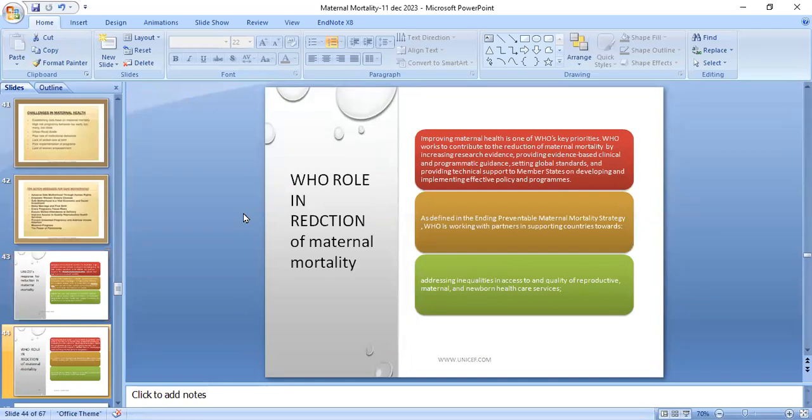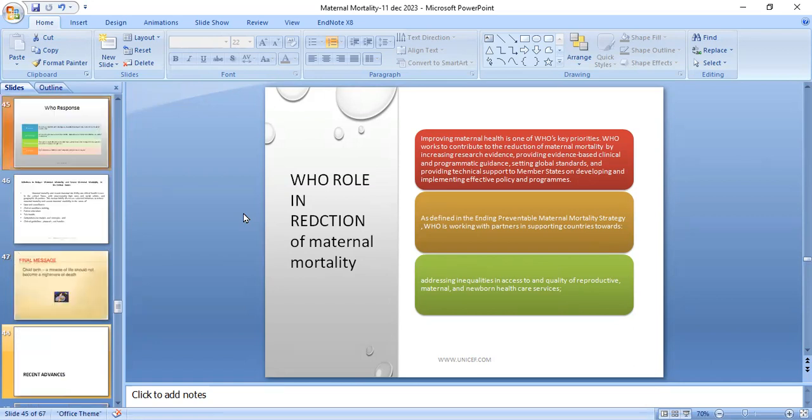The next one is the WHO role in reduction of maternal mortality. Improving maternal health is one of the WHO's key priorities. WHO works to contribute to the reduction of maternal mortality by increasing the research evidence, providing evidence-based clinical and programmatic guidance, setting global standards, and providing technical support to the member states on developing and implementing effective policy and programs. As defined in the Strategies Toward Ending Preventable Maternal Mortality, WHO is working with partners in supporting countries towards addressing inequality in access to and quality of reproductive, maternal and newborn healthcare services.